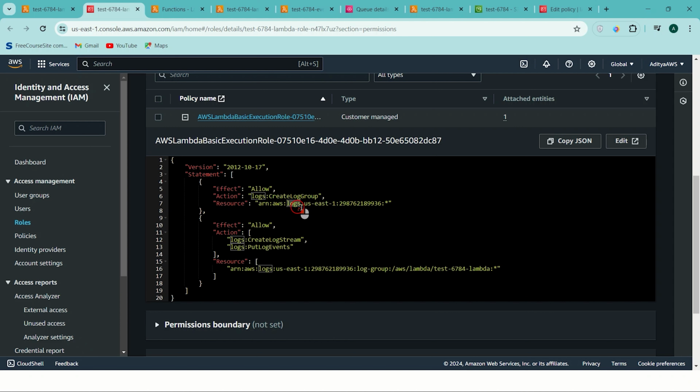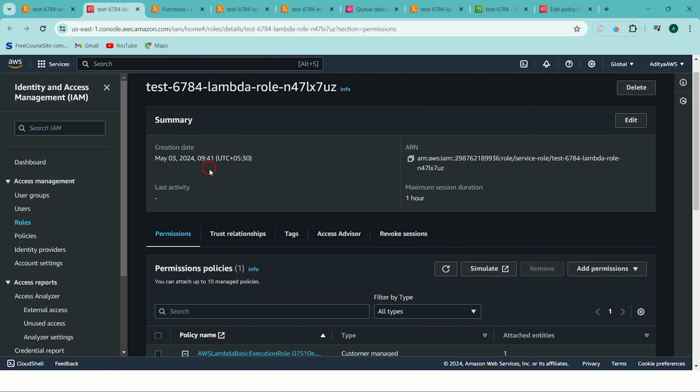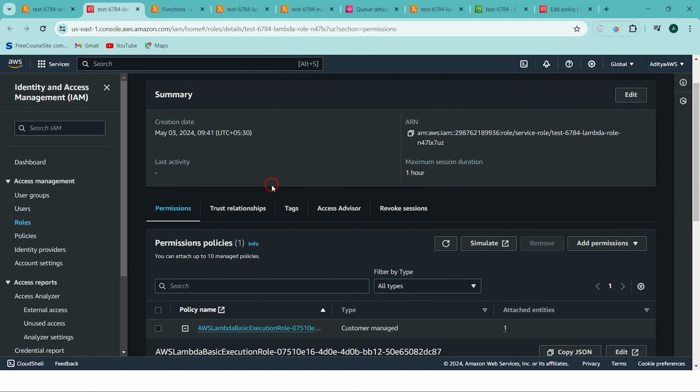Okay, that is one thing. And the second thing is it was able to do these actions on this log group, like adding log streams and also log events. So this, as we discussed, is the AWS basic Lambda execution role, which will give access to CloudWatch to put our logs into CloudWatch. Okay. So this is about the execution.